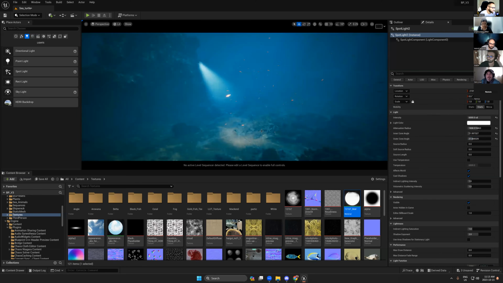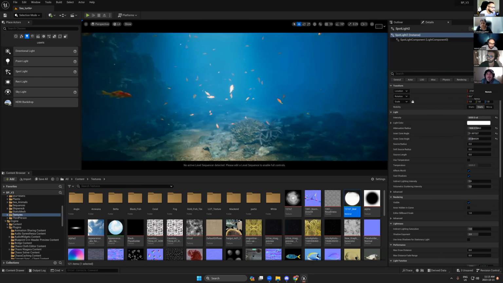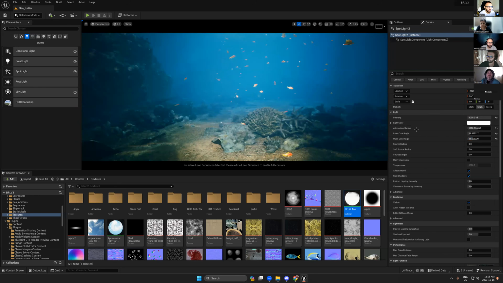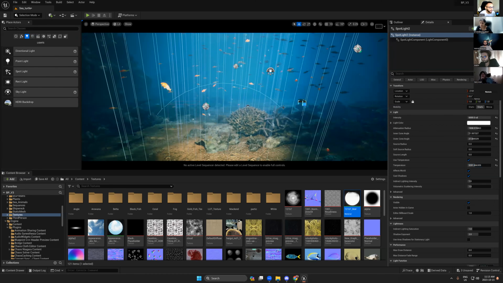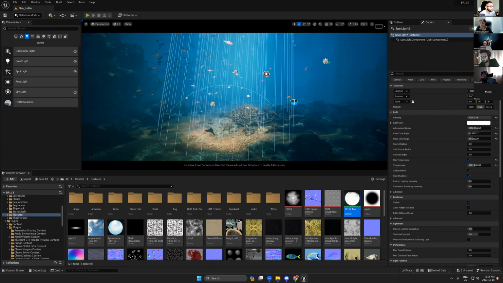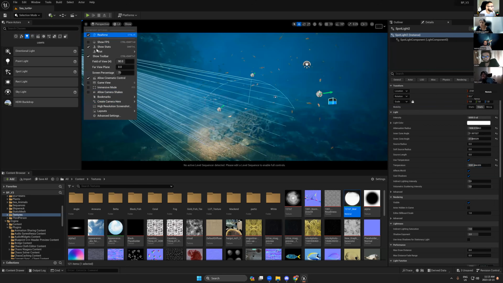Okay. So any diver has to have flashlights, which can start to see the assets. Okay. So normally I just create